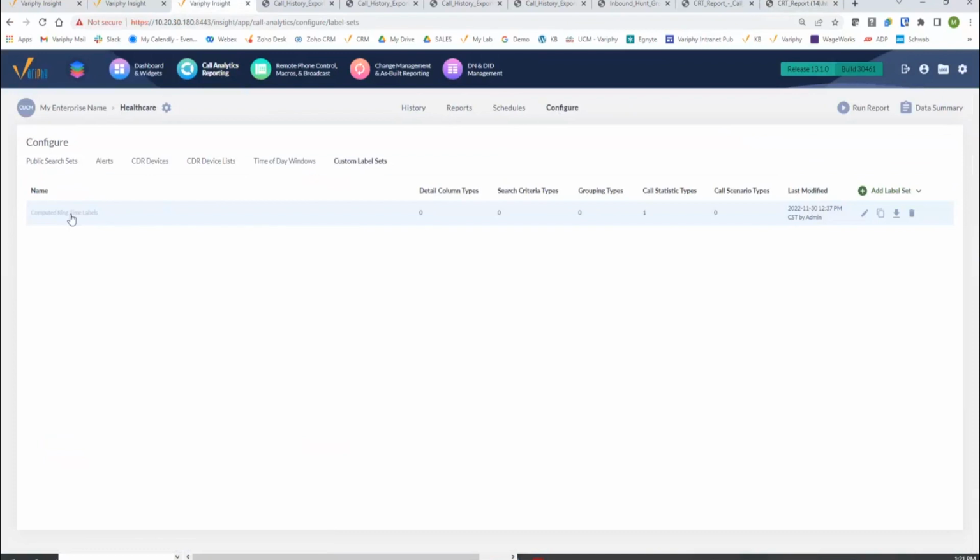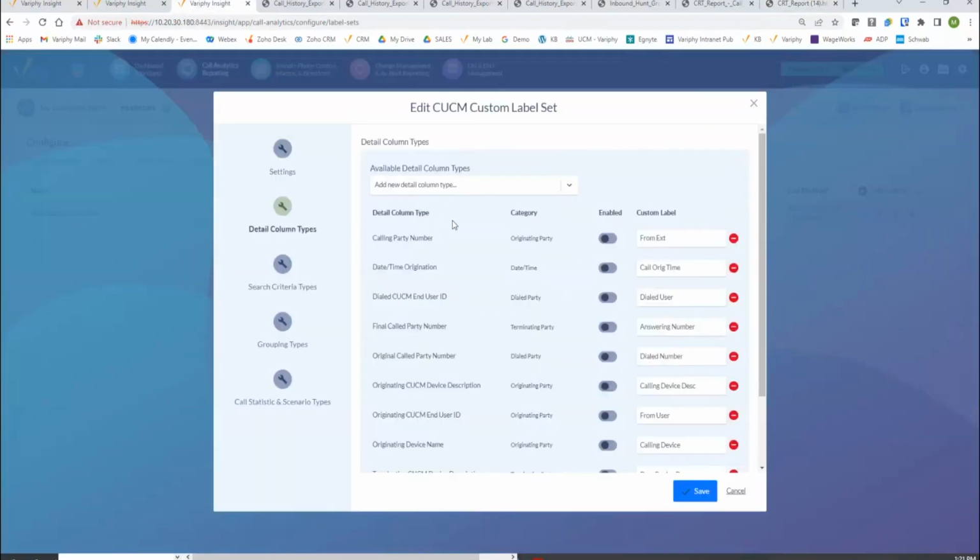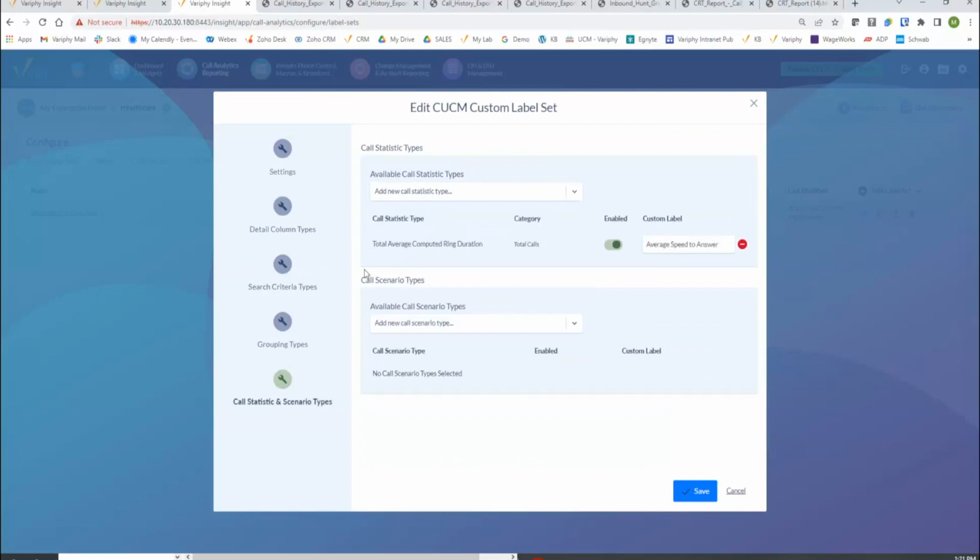And I do have one. Just the one, but you can have plenty. With these label sets, you can pretty much just relabel everything as you see fit. Now, nothing is turned on, but I did build this one for this lab example here. So I created a statistic and call scenario label type for total average computed ring duration, and I'm going to call it average speed to answer.